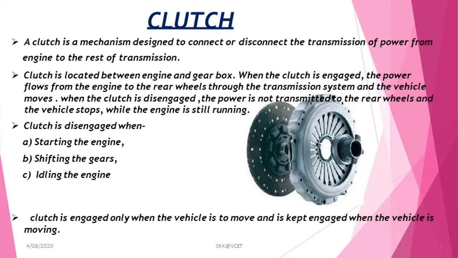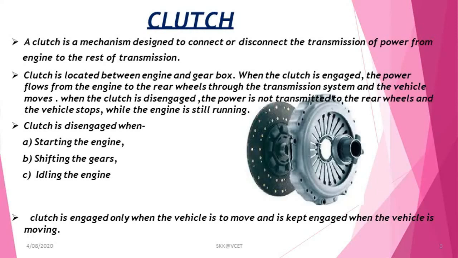Clutch is normally classified into two types: the friction clutch and fluid flywheel. Friction clutch is again divided into two types: dry and wet type. In these types, transmission of power is caused due to friction between two rotating members.